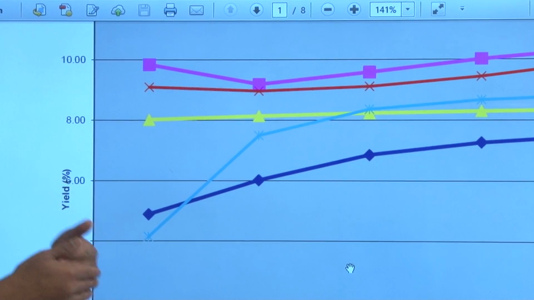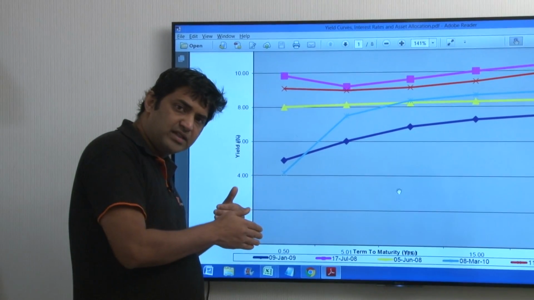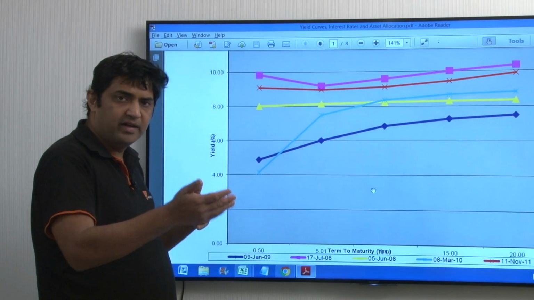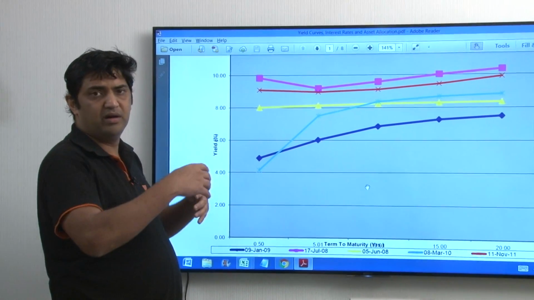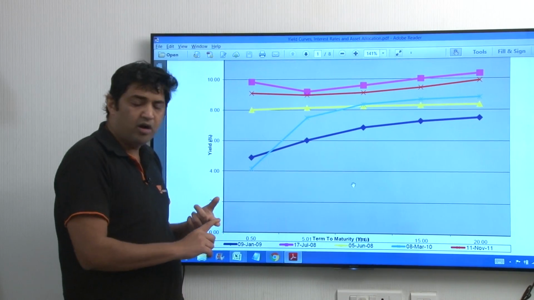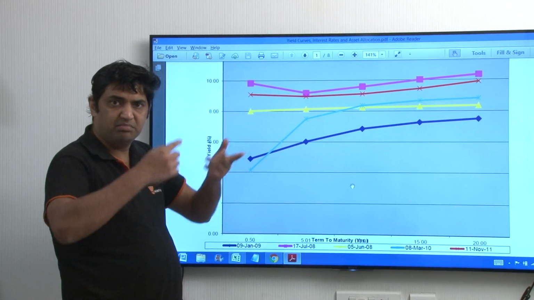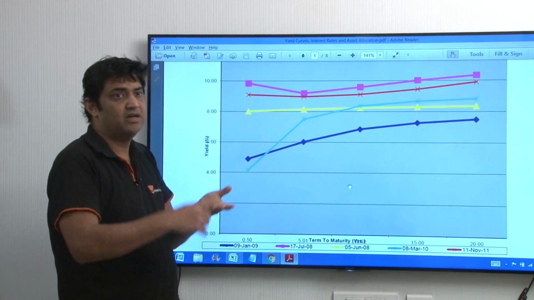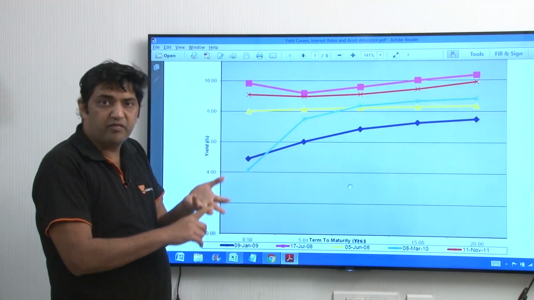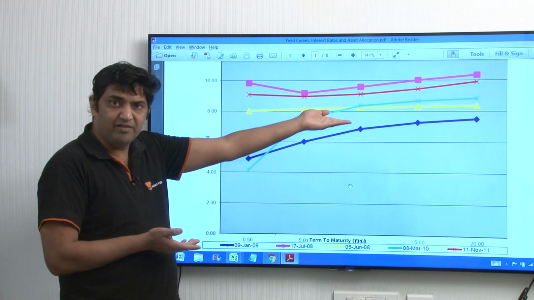So you had got an indication from the yield curve pretty much in advance that going forward, the economy is not going to grow at a very rapid clip. If the economy is not going to grow, how do you expect company sales to increase? Because GDP, ultimately company sales has to increase. If company sales are not increasing, profits are not going to increase. It could be seen very clearly, even before this.